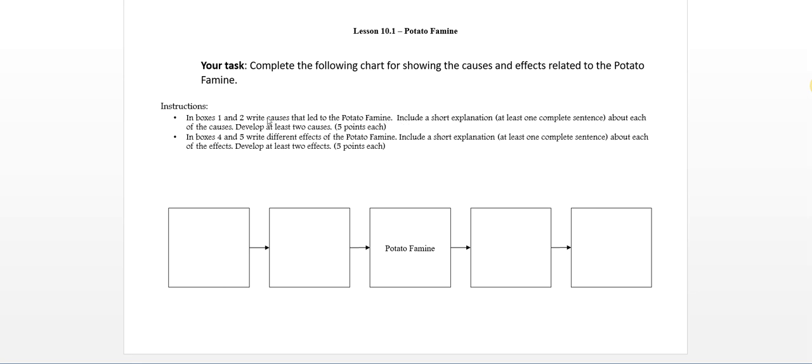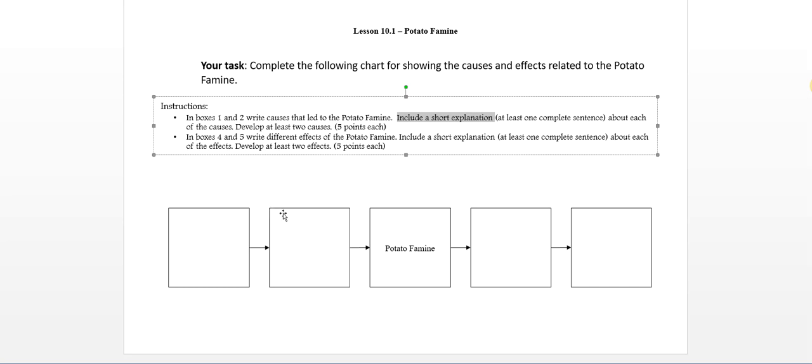So we have two parts here, right? We want to have two causes, so we list the cause, and then we write a short explanation of it. So we don't want to write something down just like Irish poverty and leave it there. We also want to explain what we mean by Irish poverty.